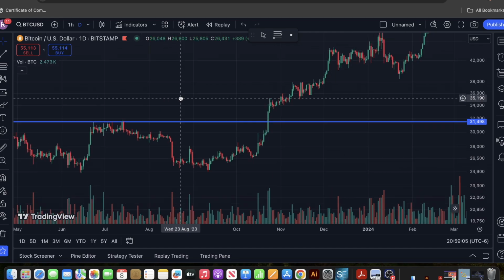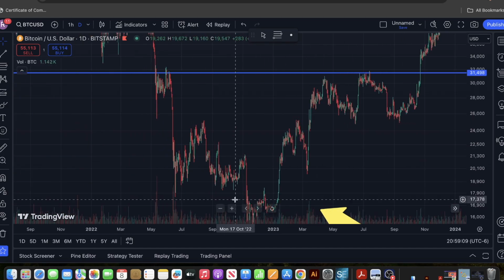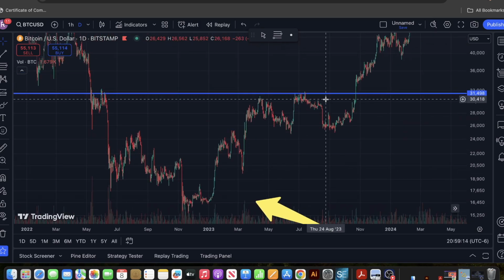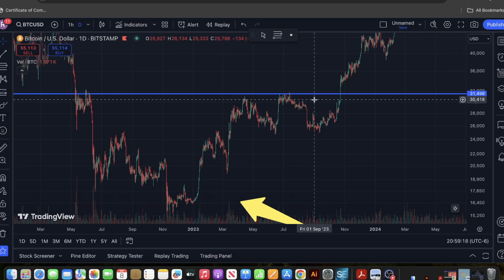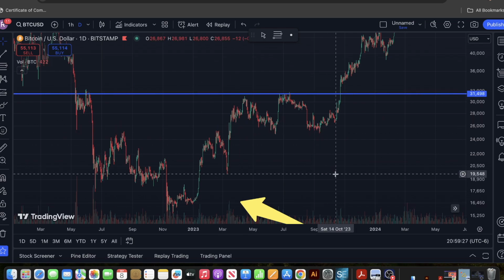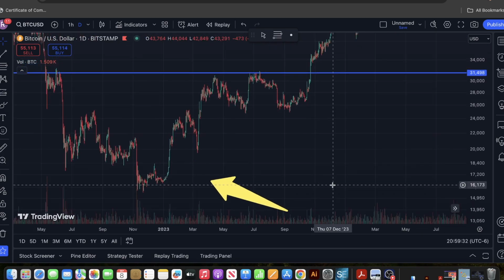There we go. We were around this area where we had this sideways before breaking up. And if I want to remind you guys what I was looking at back then, I was looking at this area to be a very strong rejection area, and we were going to go back down to touch $12,000, but obviously I was wrong.